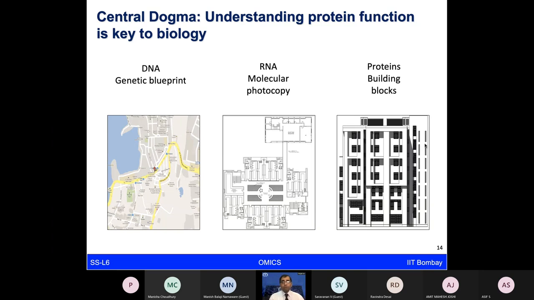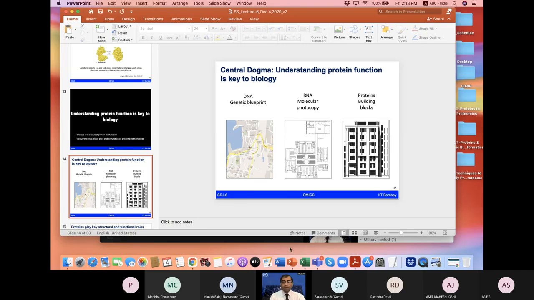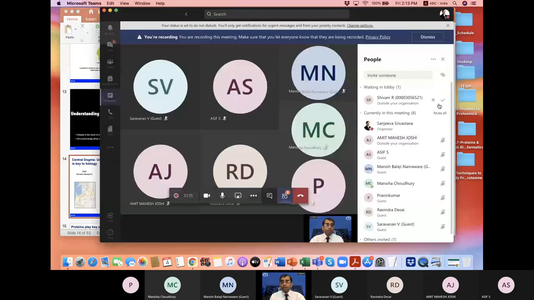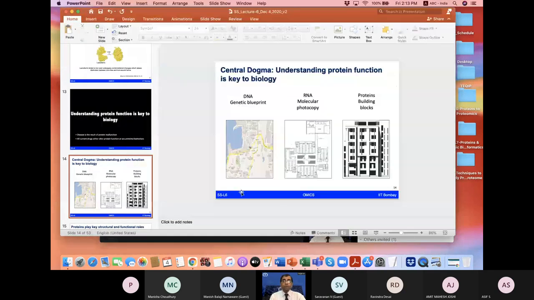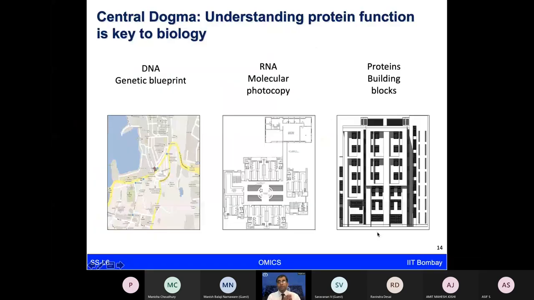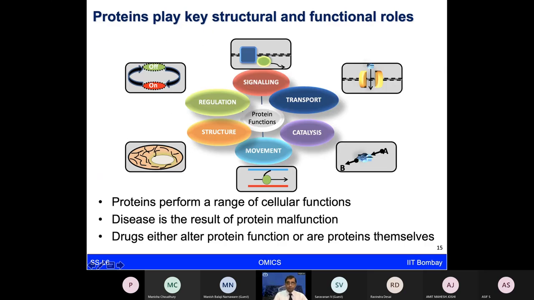So this is how you can think about the different types of molecules, how crucial they are, and how they provide the information, from the genetic blueprints, to the molecular photocopies, to making the protein building blocks.